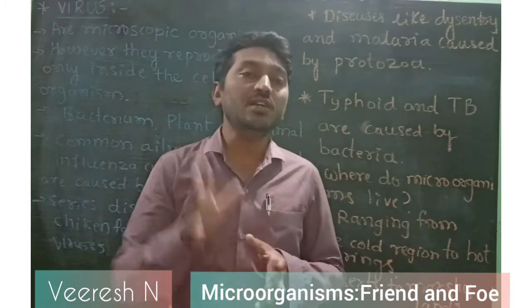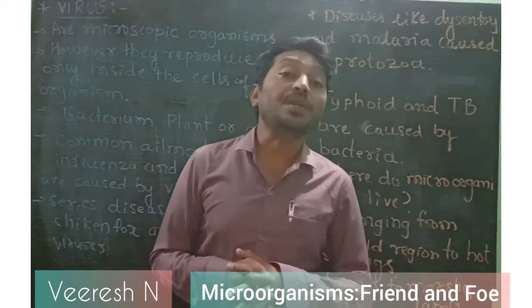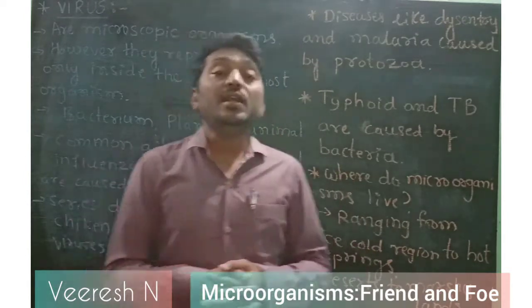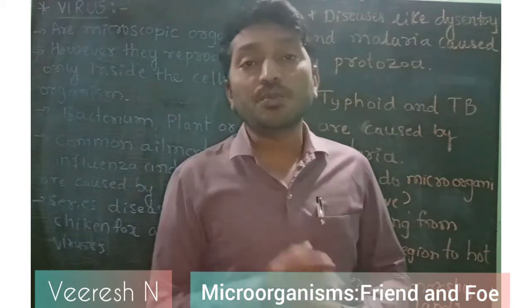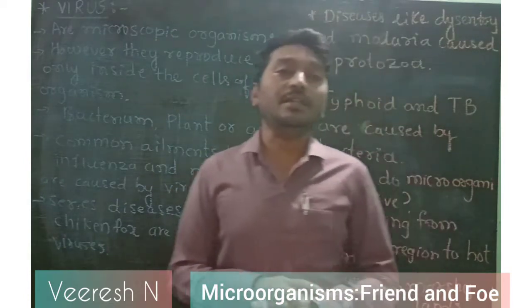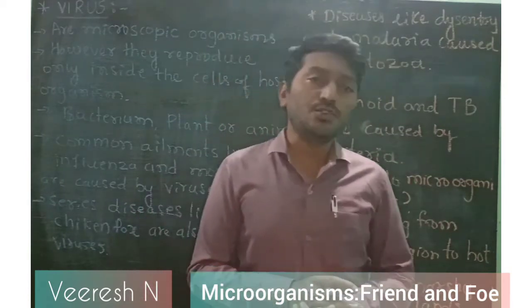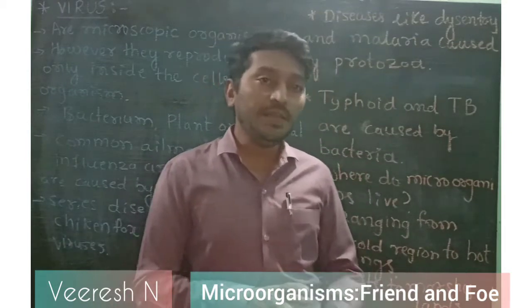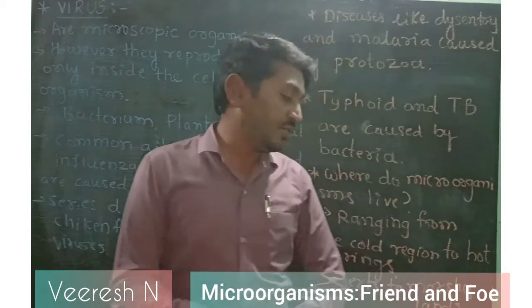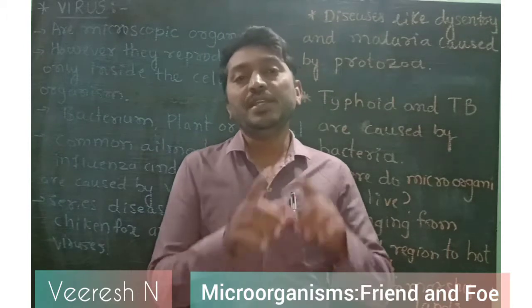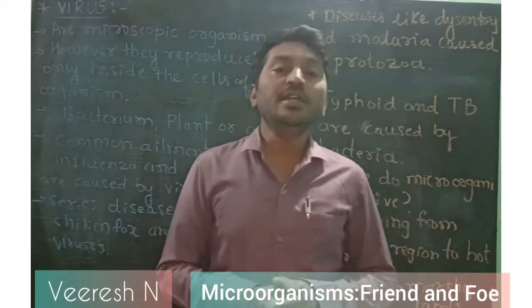So, we call them microscopic organisms. I said there are four major groups of microorganisms: protozoa, algae, bacteria, and one more is fungi. The major groups of organisms, right?